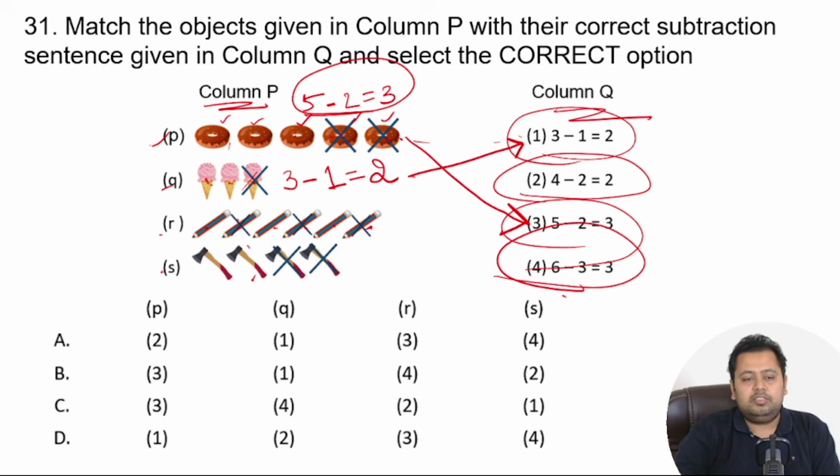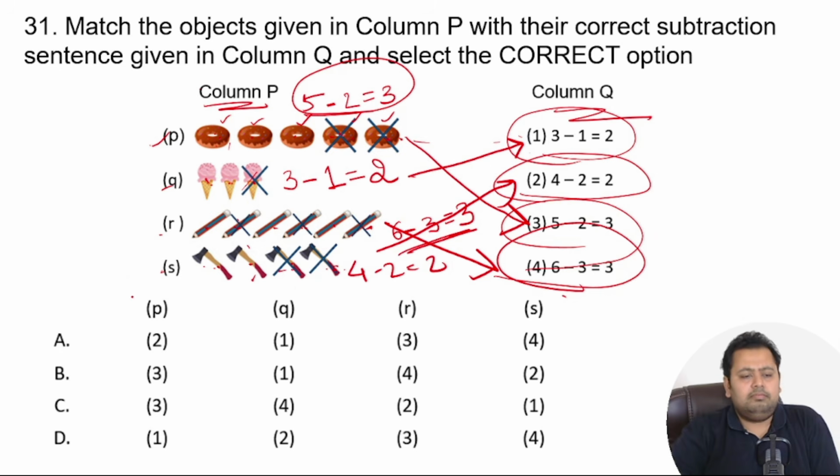There are 6 pencils. 3 have been struck off. So 6 minus 3 is equal to 3. This is the subtraction sentence, which is nothing but option number 4. And then you have hammers, and there are 1, 2, 3, and 4, out of which 2 have been cancelled. So the sentence is 4 minus 2 is equal to 2. So this is option number 2.